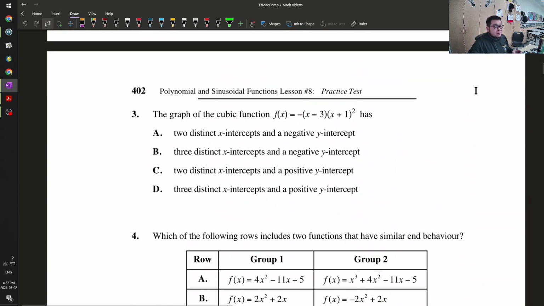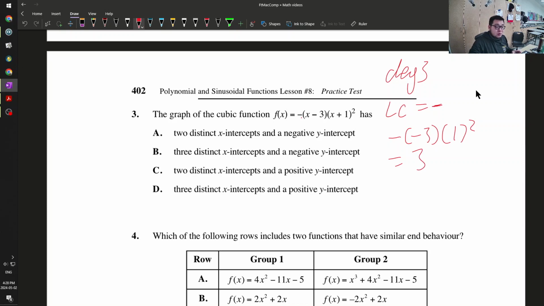3. The graph of this function has, so this is degree 1 times this is x squared, so this is degree 3. And the leading coefficient is negative. And what is my y-intercept? Negative times negative 3 times 1 squared, which is equal to positive 3. So the y-intercept is going to be positive.